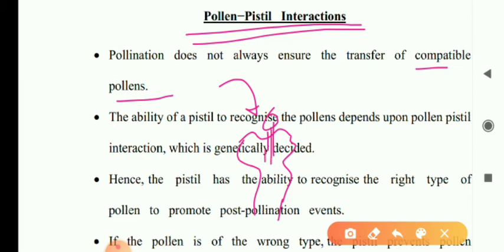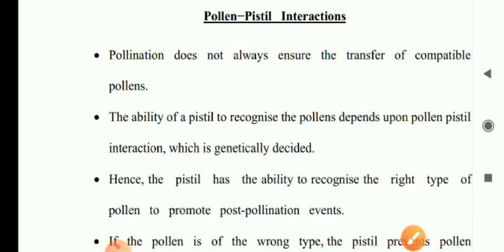When the pollen tube germinates and grows properly towards the embryo sac, reaches into it and proper fertilization takes place, then they are compatible to each other. If the pollen tubes cannot germinate, they are non-compatible.